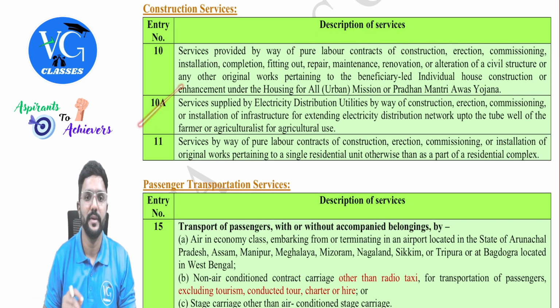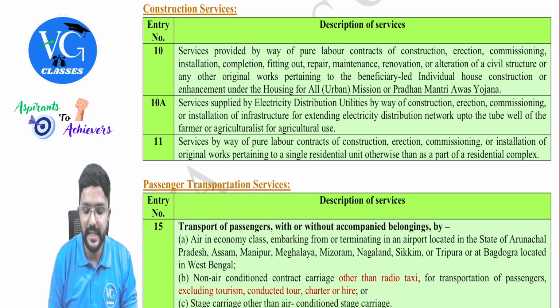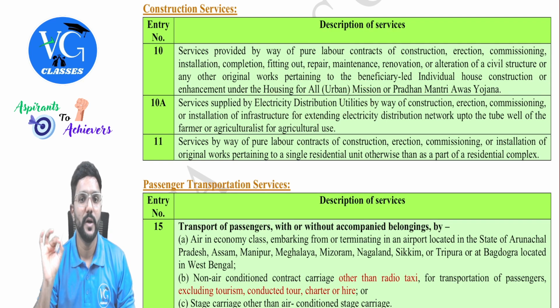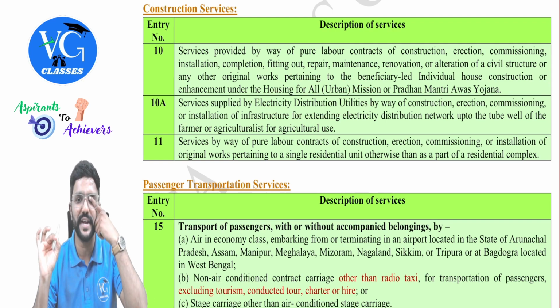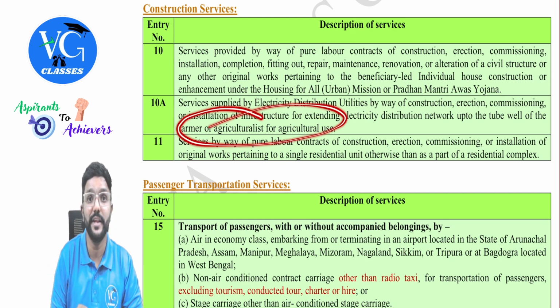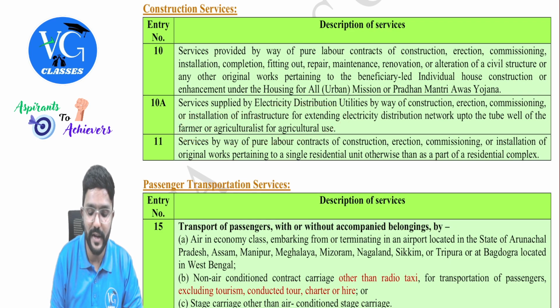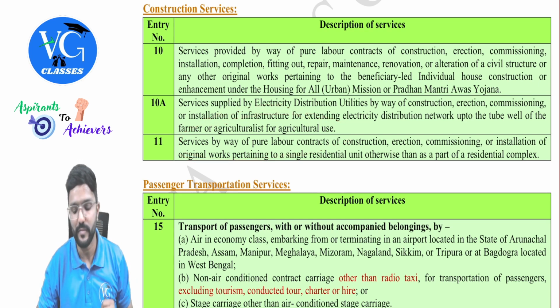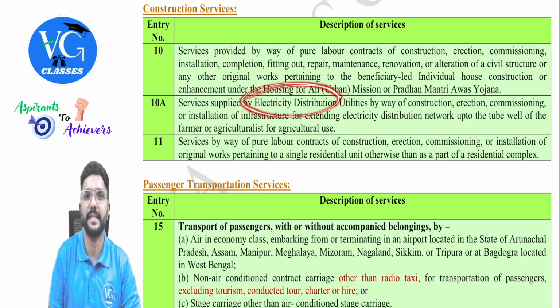Next, 10A. Services supplied by electricity distribution utilities by way of construction, erection, commissioning, or installation of infrastructure for extending electricity distribution network up to the tube well of the farmer, not for anyone, only for farmer or agriculturist, for agricultural use, is exempt, guys, for distribution of electricity.